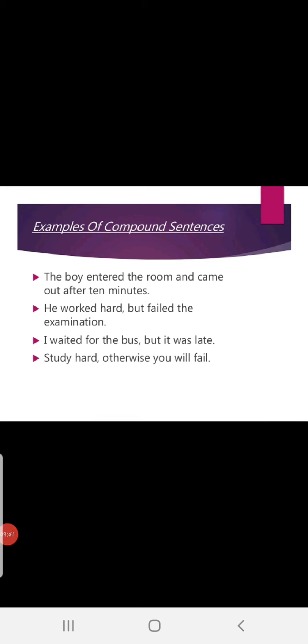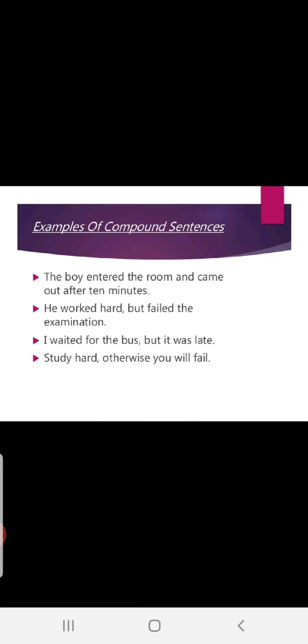Examples of compound sentences. Just now I have given you the list of FANBOYS, and I had already explained the meaning of clause and phrase. The boy entered the room and came out after 10 minutes. Fine. Let me break this sentence into sentences, and then let me show you the coordinating conjunction's connectivity.